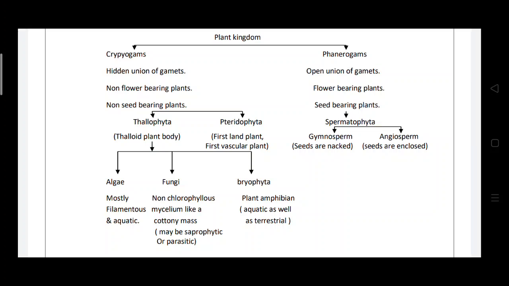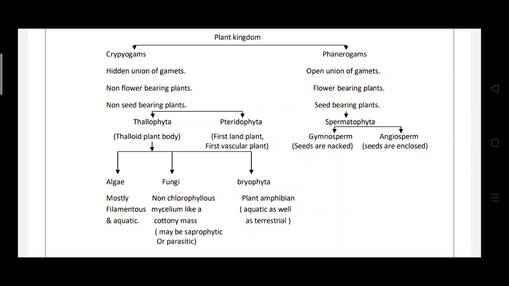In the bryophyta group, you studied Riccia. These are all examples of thallophyta. In this semester, you have to study the Pteridophyta group, then the phanerogams. Pteridophyta are the first land plants with well developed vascular tissue. Then we move toward the phanerogams.